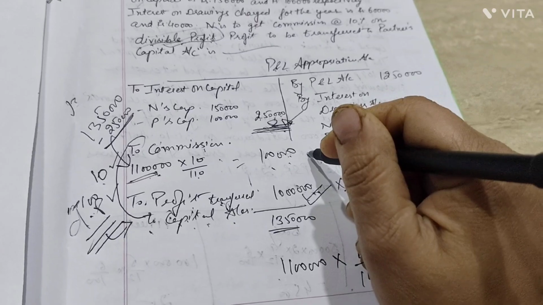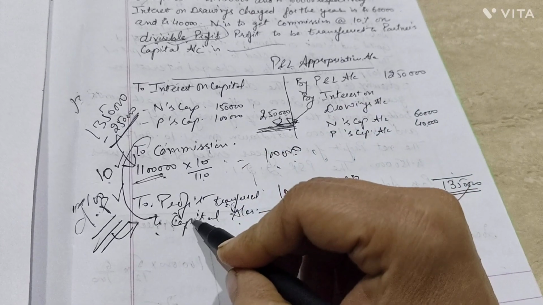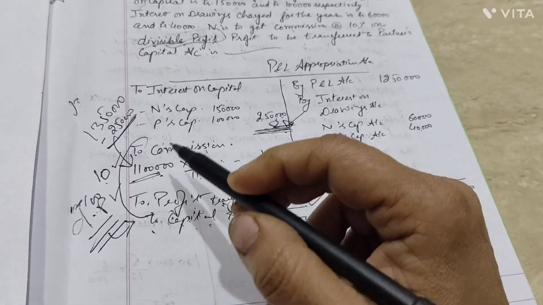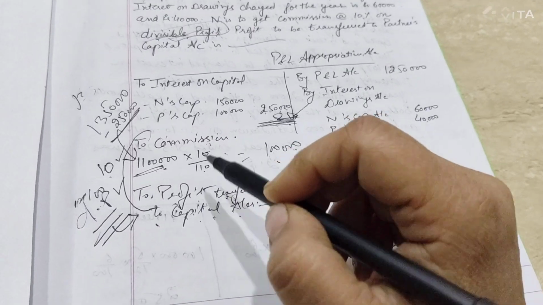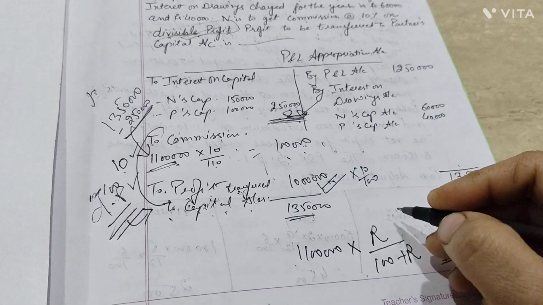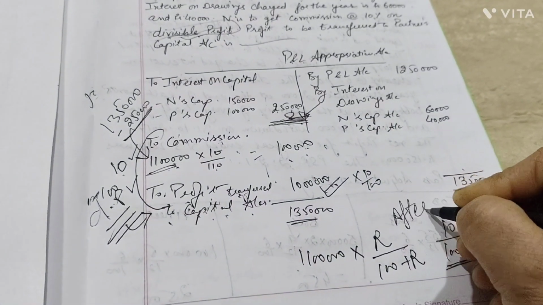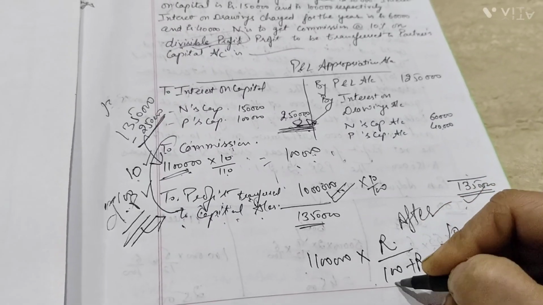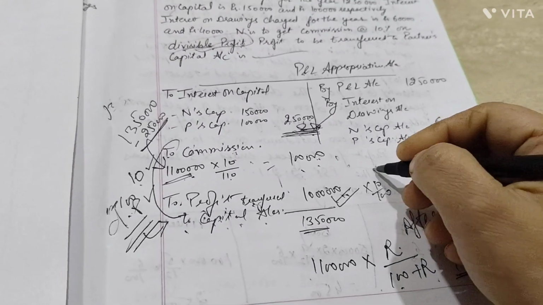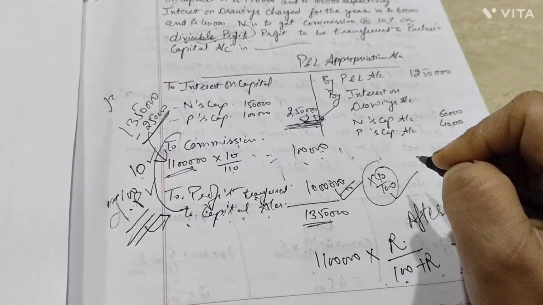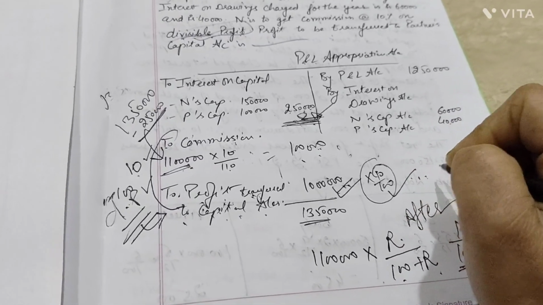So always remember, in case the divisible profit is the last step, and before that you are calculating commission, then you have to take the point of after charging. What after charging says is rate upon 100 plus rate. You can't impose the direct method of charging your commission here.